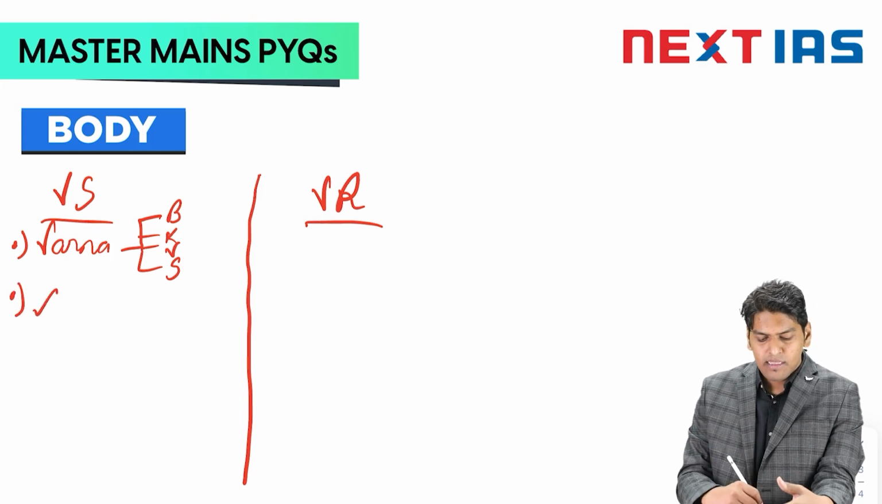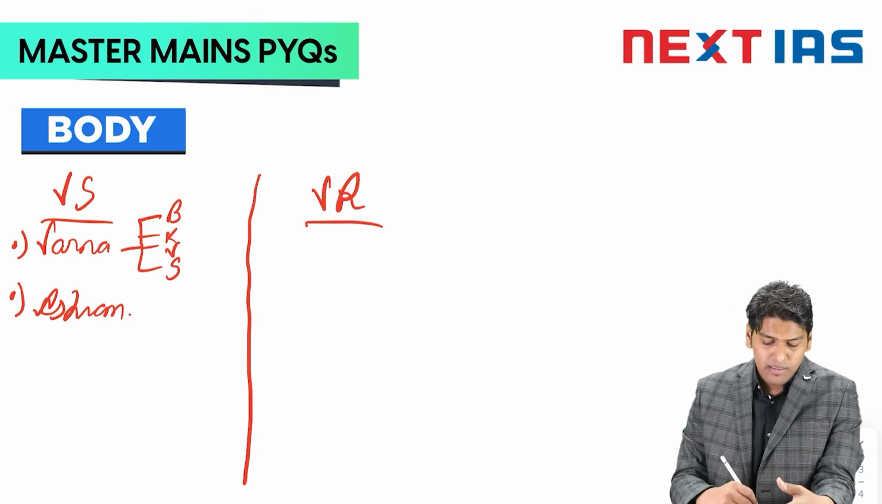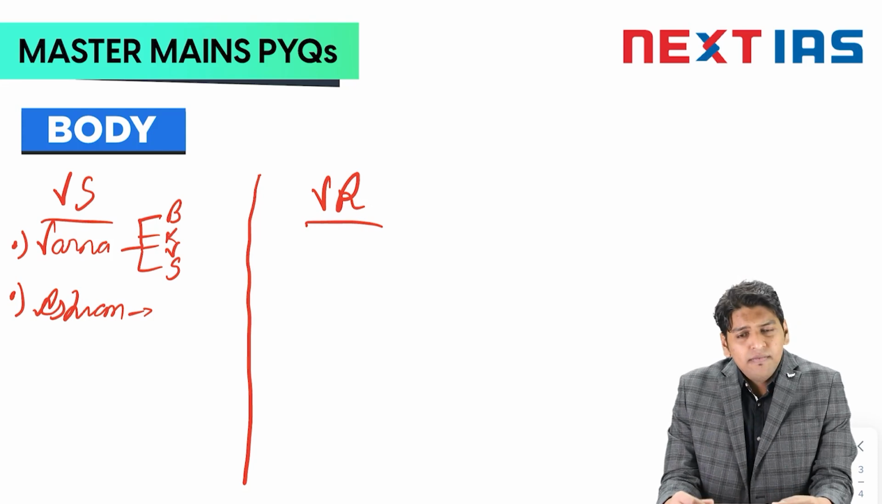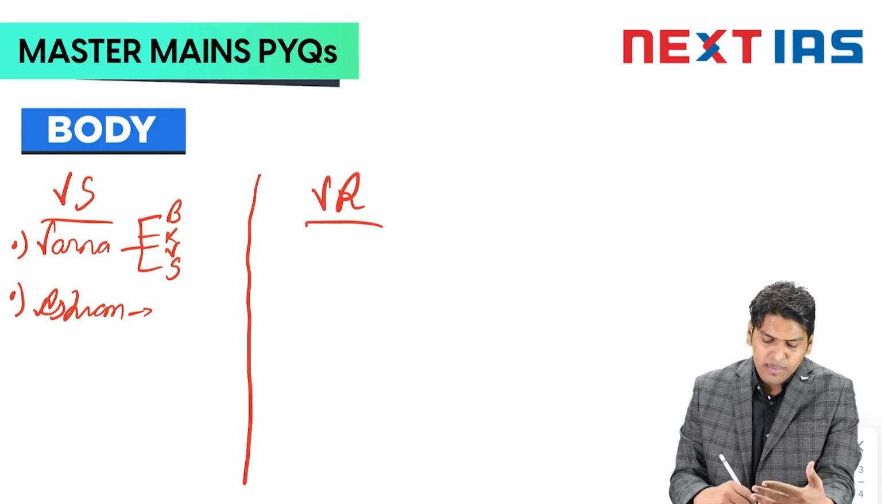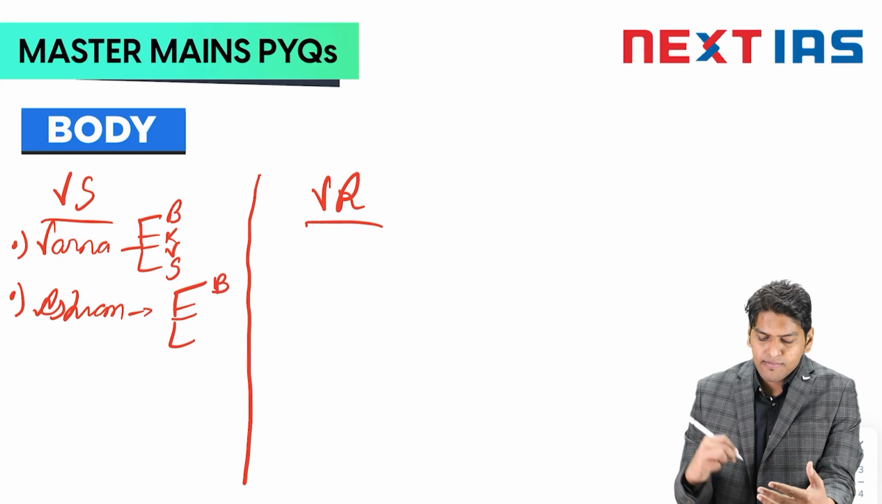And then there's the ashram system. Okay, the ashram system is also called the Chaturvarna ashram system because there were 4 ashrams. Okay, 4 ashrams. There was brahmacharya, grihasth, vanprastha, and sannyas.